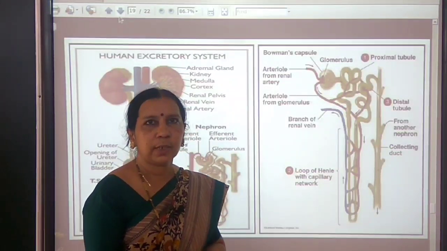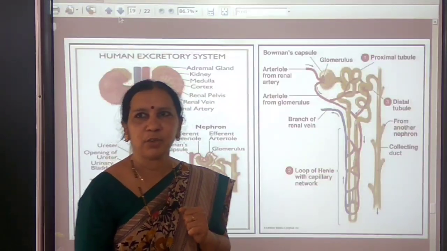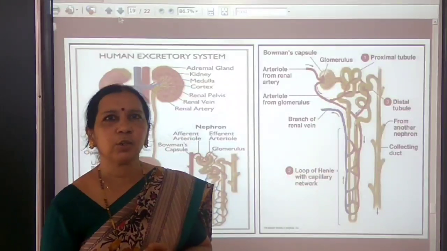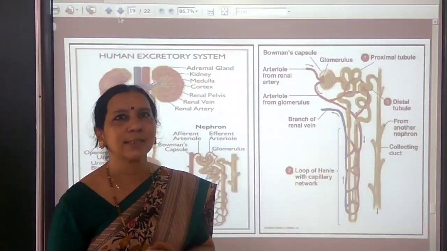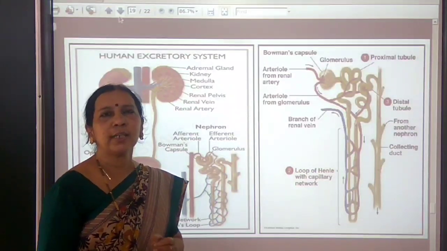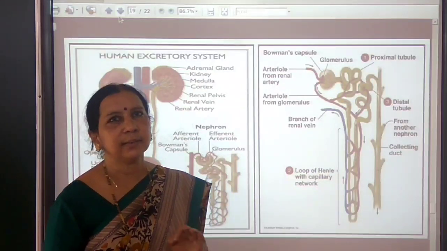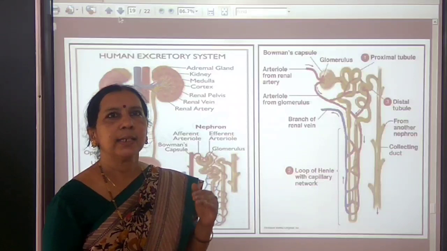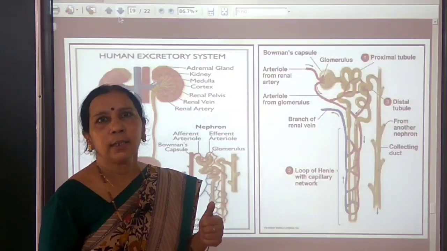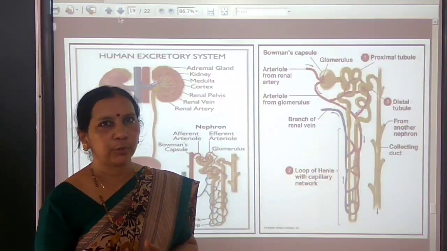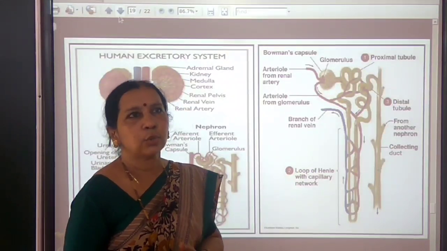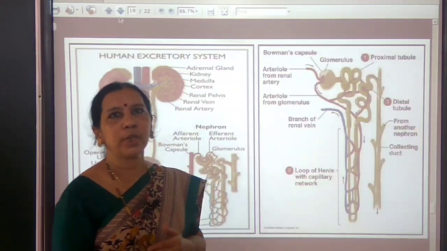And what is the color of urine? You may be knowing the color of urine is slightly yellowish due to a coloring pigment called urochrome, a dry grass color. Urine is excreted through a pair of kidneys, and because of this, kidneys regulate water and salt balance in our body also. Not only removing nitrogenous waste in the form of urine, it also regulates water and salt concentration in the body. So kidneys are also called osmoregulators.